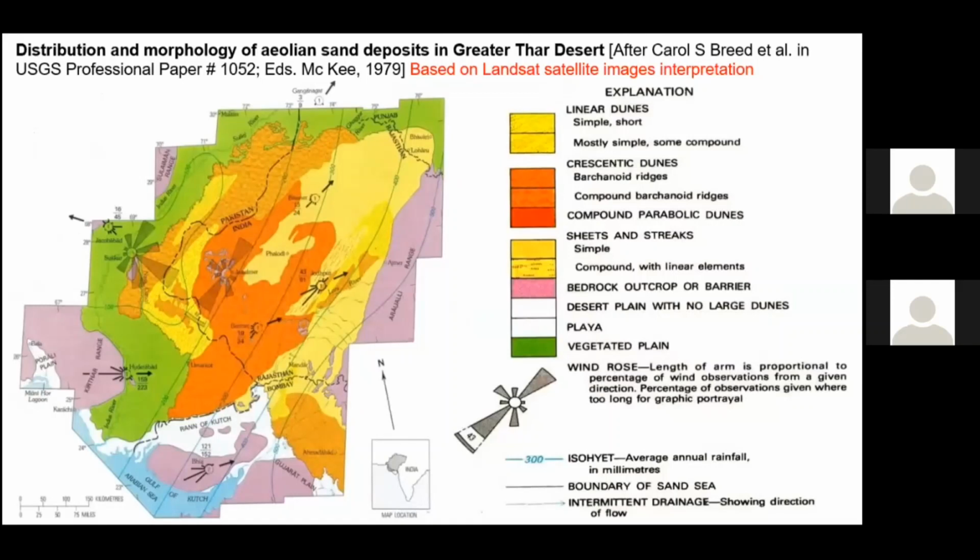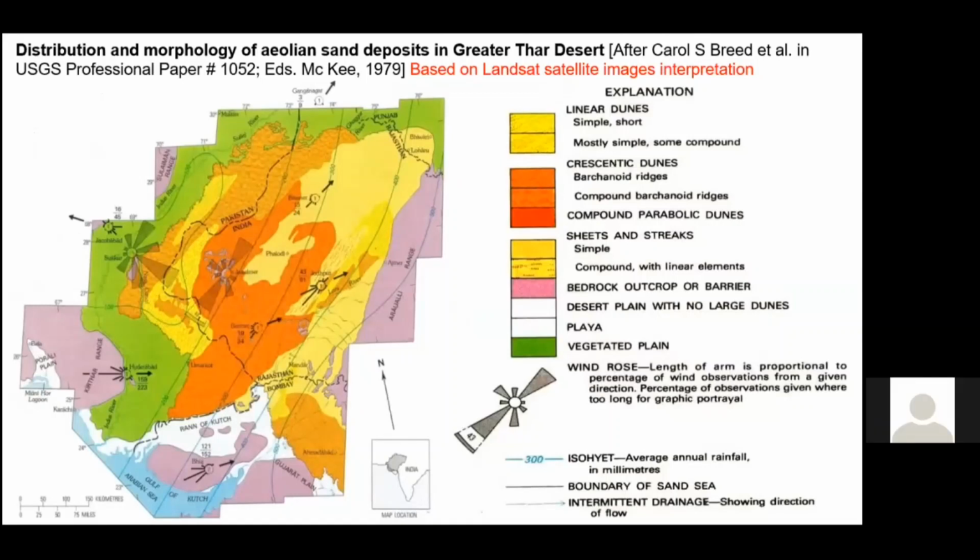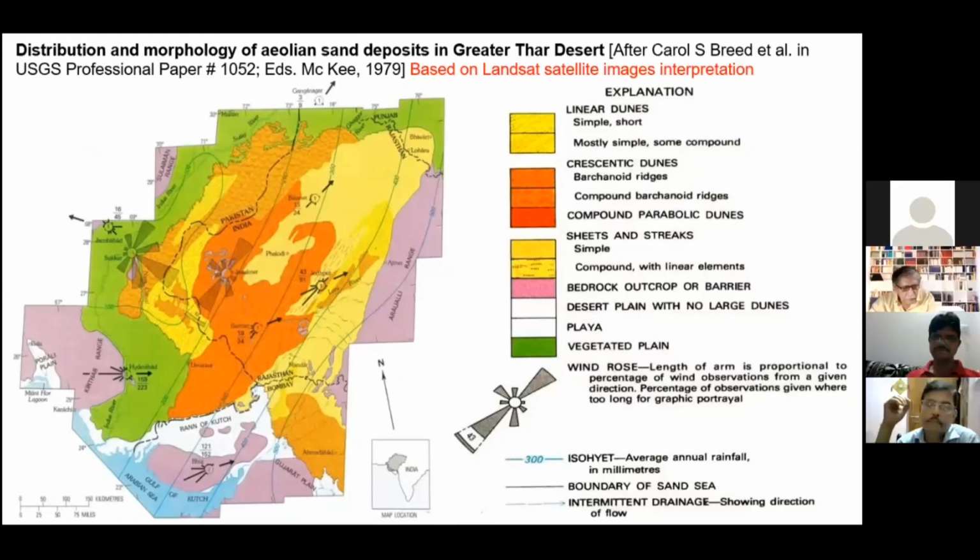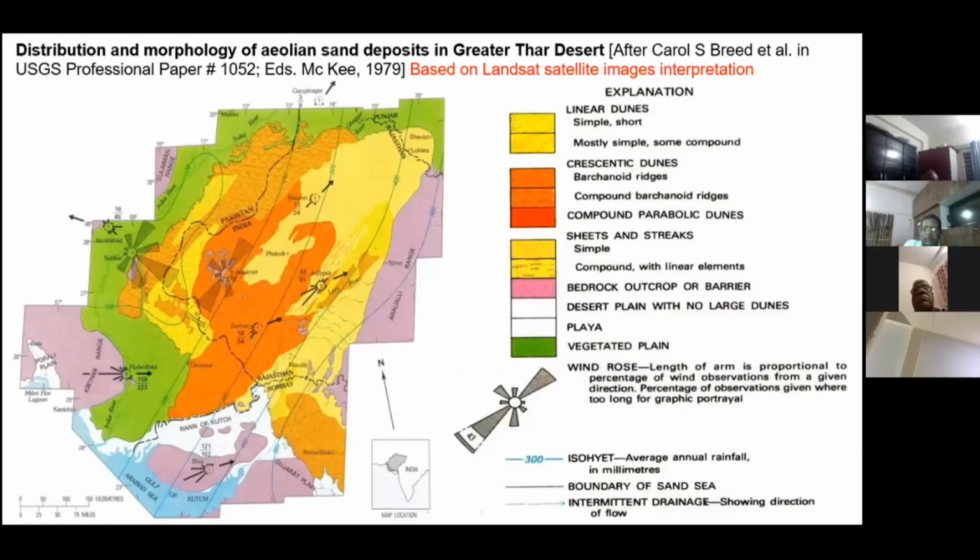That's the classical book, A Study of Global Sand Seas. This was the initial classification which was available to us to further work on, and subsequently the Geological Survey of India and even CAZRI have fine-tuned it and produced better resolved maps out of this.